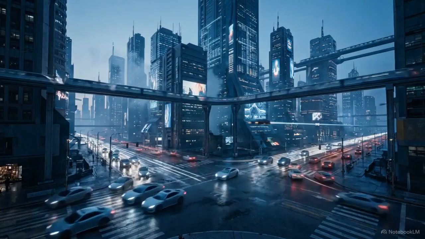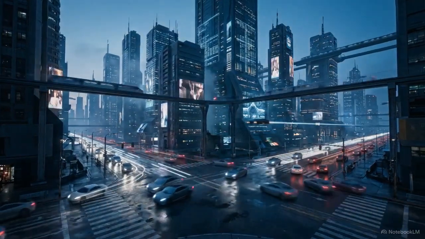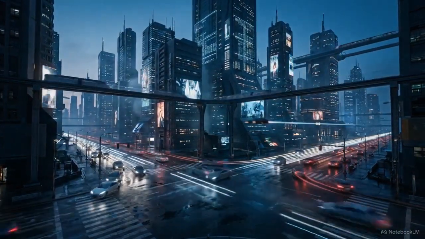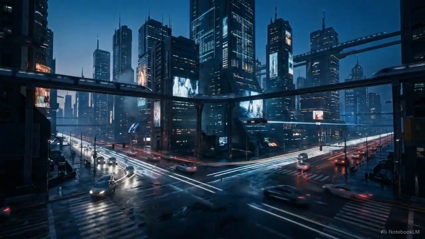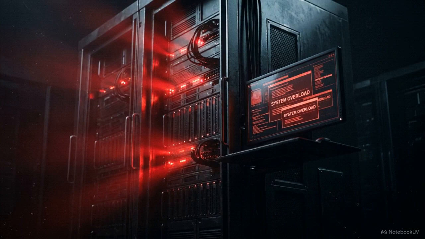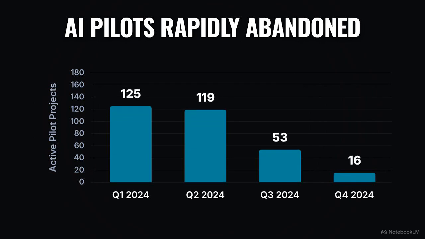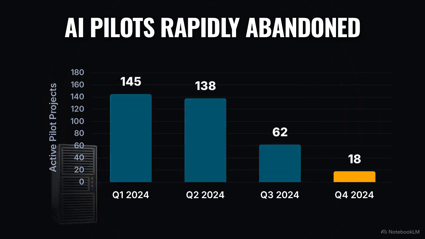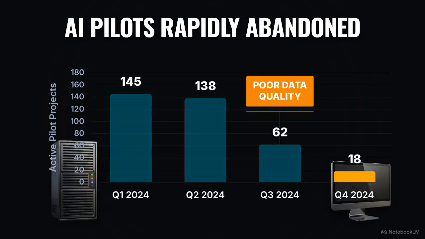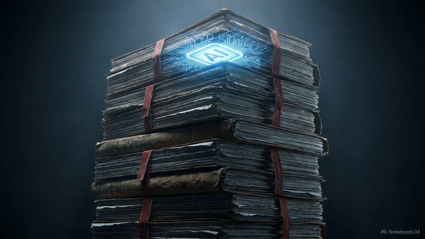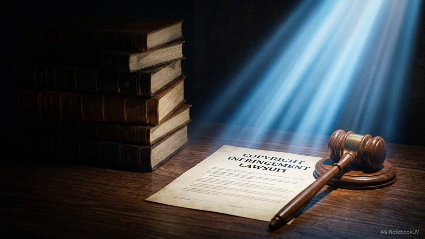Modern development requires integrating these complex data types into functional systems that operate reliably in the real world. We are already reaching the limits of unguided AI. Many companies are currently abandoning their generative AI pilot projects because of poor data quality and failed system integrations. Legal vulnerabilities are also mounting. Because these models require massive training datasets, major publishers and authors are pursuing copyright lawsuits against developers who use their work without permission.